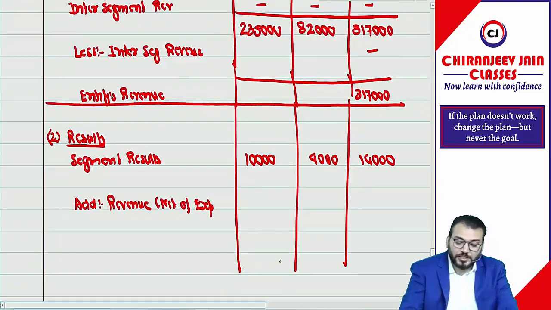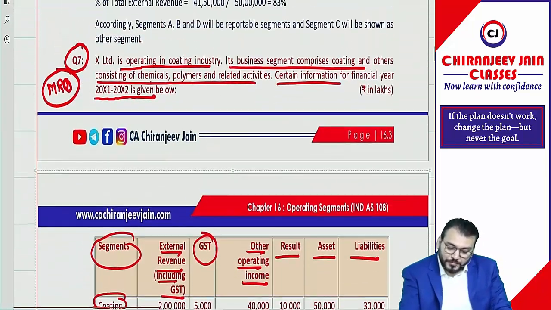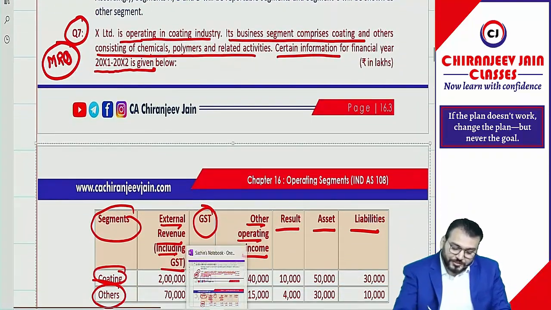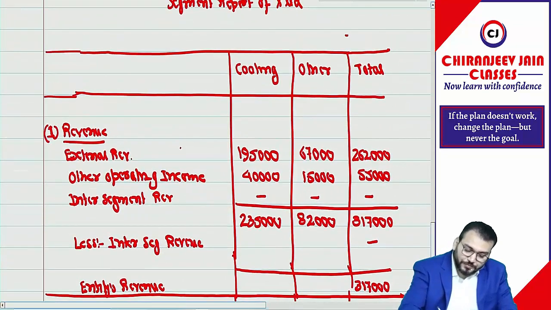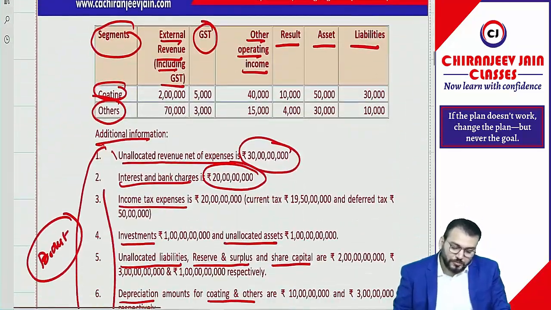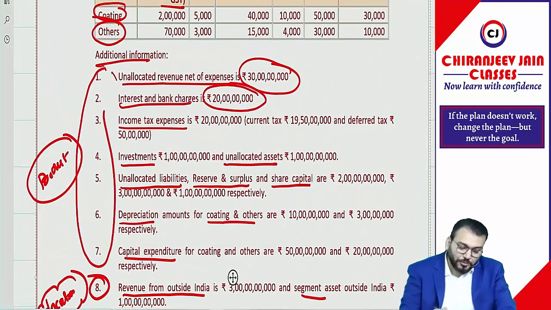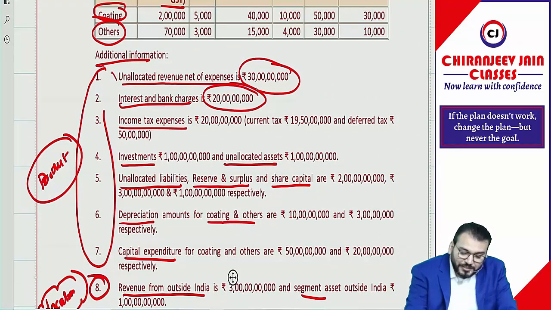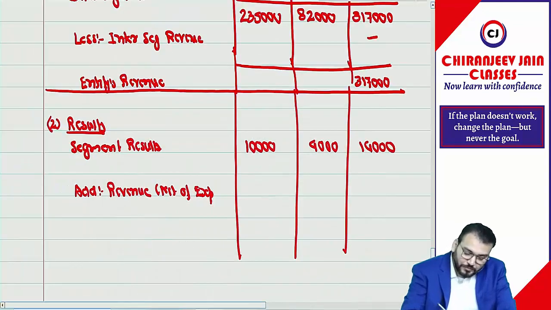So these figures are in which thousand now? These all figures are in lakhs. Write down rupees in lakhs. This is a must, you should write down. I am not writing, you should write down. Correct. Now we need to write down all figures in lakhs. Okay. So unallocated revenue net of expense is 3,000.